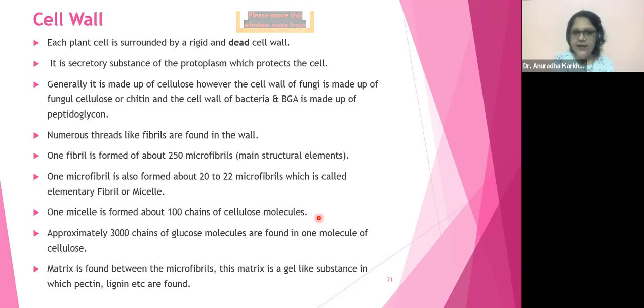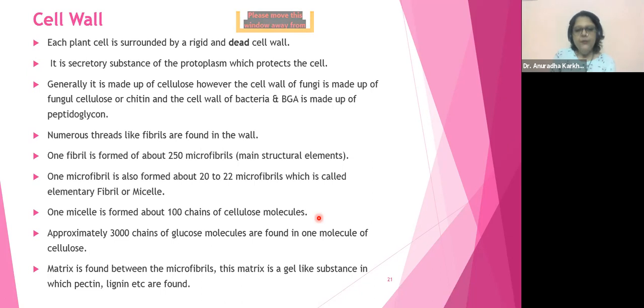Lignin, I'll tell you, my dear. What is lignin, I'll tell you. Not now. In the secondary cell wall formation, I'll tell you what is lignin. Okay? Yes, Darshanita, you're right, beta. But glucose won't remain as glucose. Glucose will get converted into cellulose. Now, there is a small difference between glucose and cellulose. There is a different type of bonding that will be present for making glucose into cellulose, which you will be studying in the chapter of biomolecules.